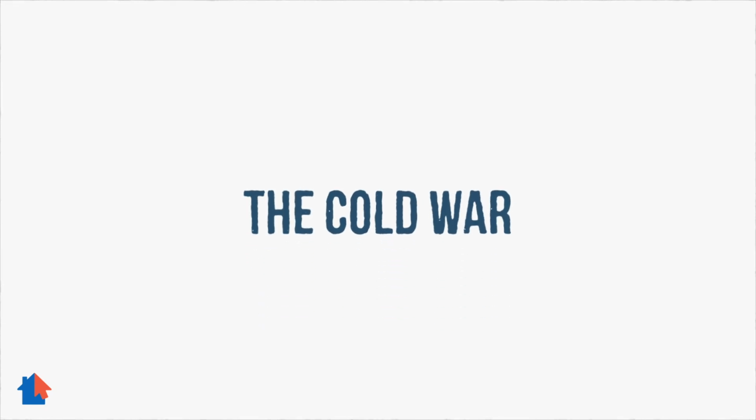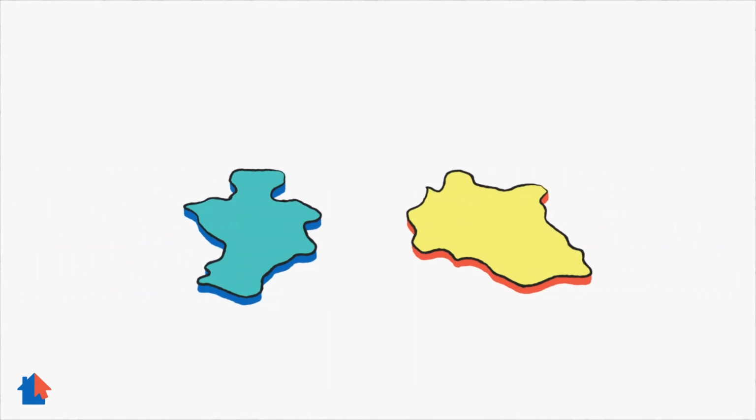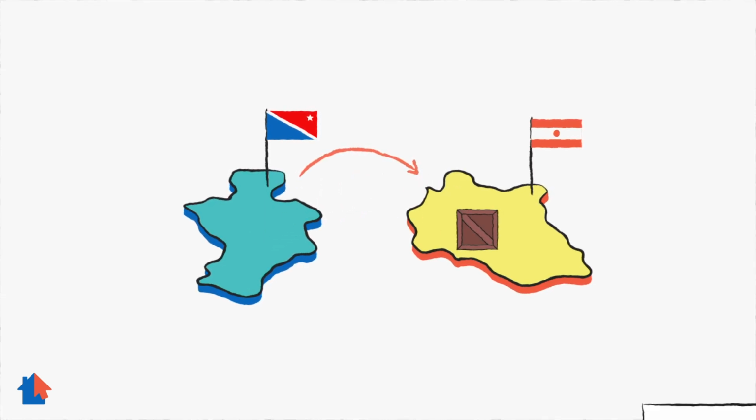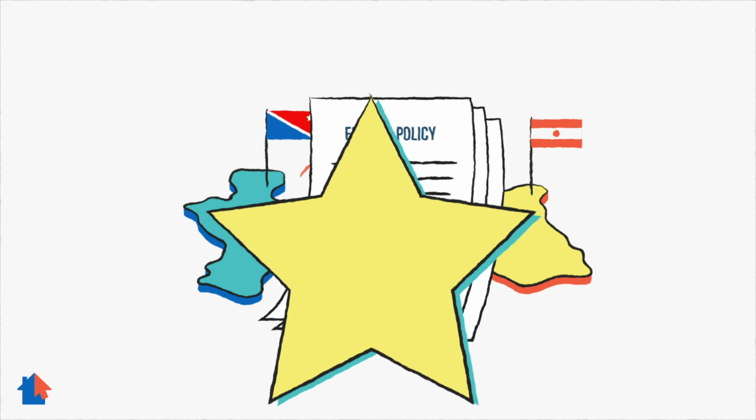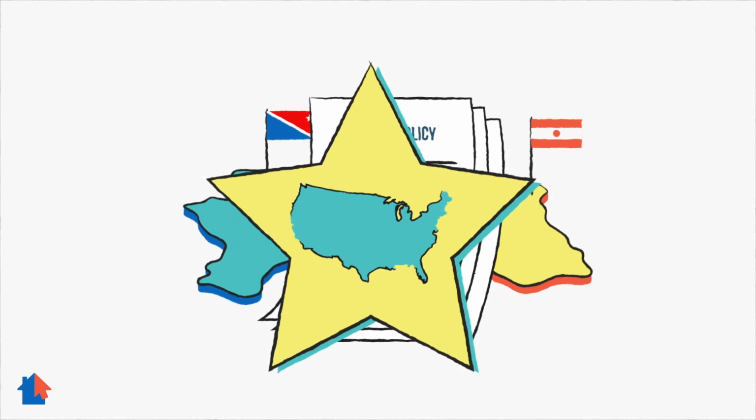The Cold War. When a nation interacts with other parts of the world, it needs a foreign policy, a set of guidelines and goals that tells the nation how to deal with other countries. After World War II, the United States took a leading role in world affairs.